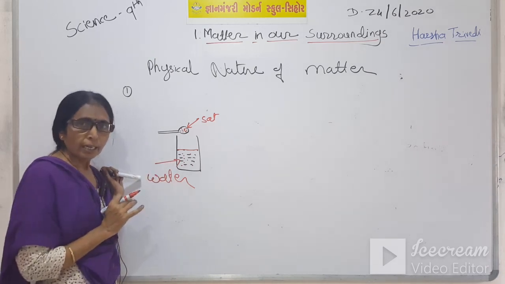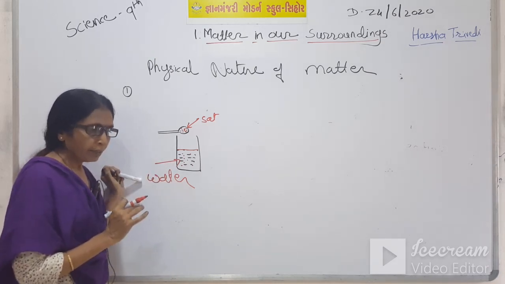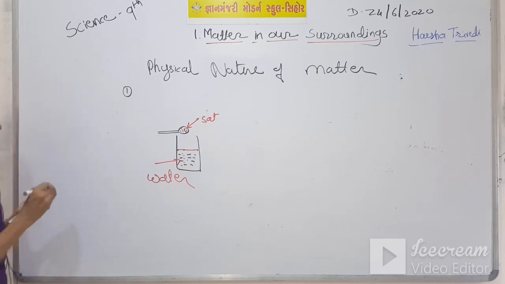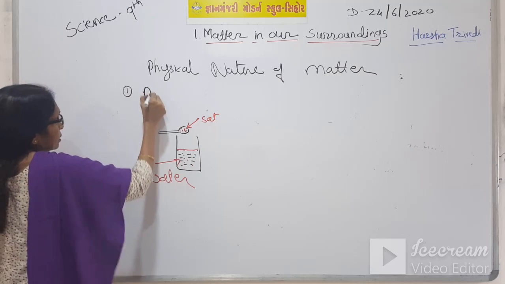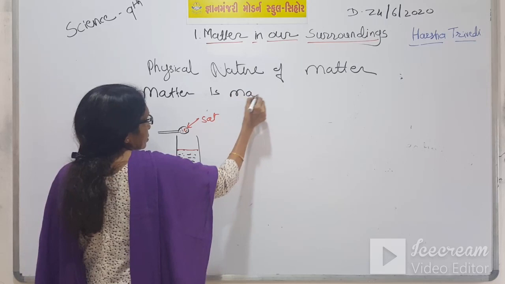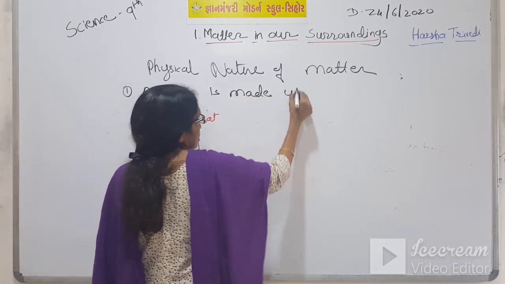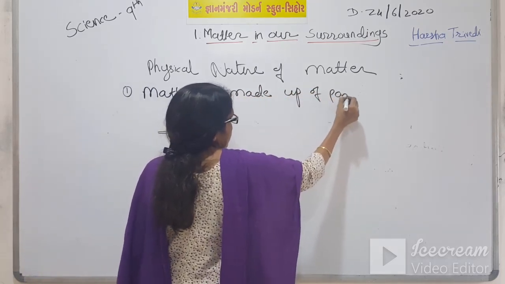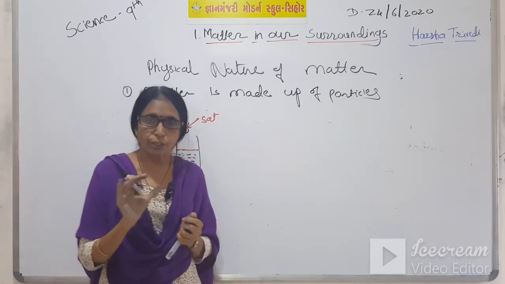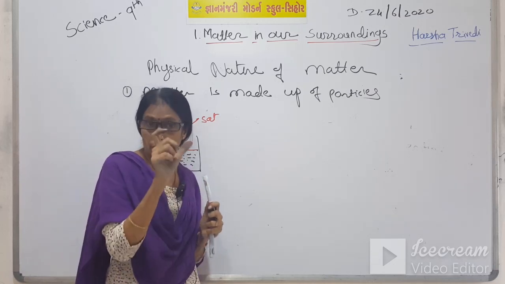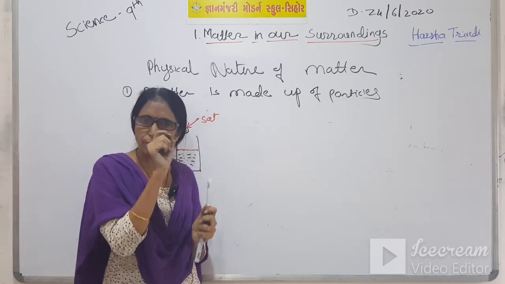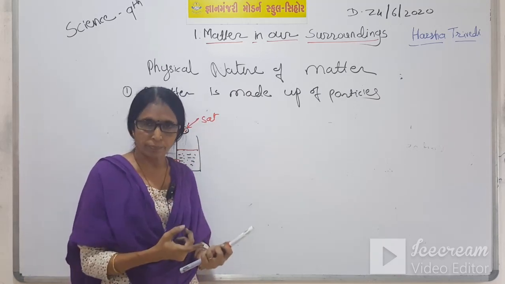So from this experiment, from this example, we can say that matter is made up of particles. Suppose we have one block of wood, so the whole block is not the matter, but that block is made up of small particles of wood.